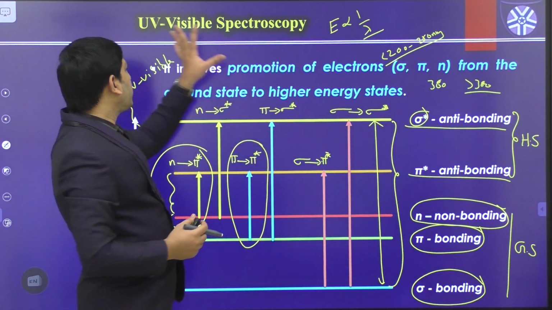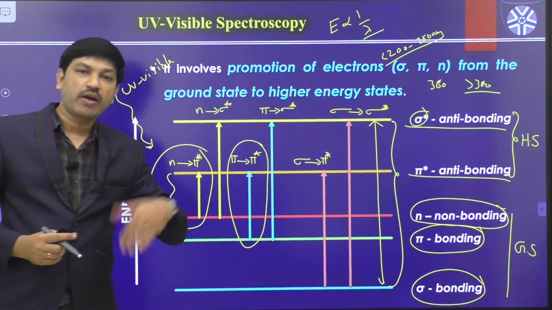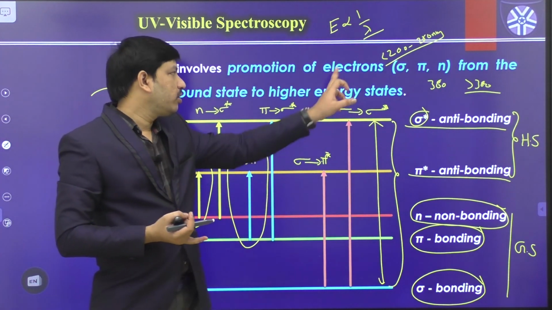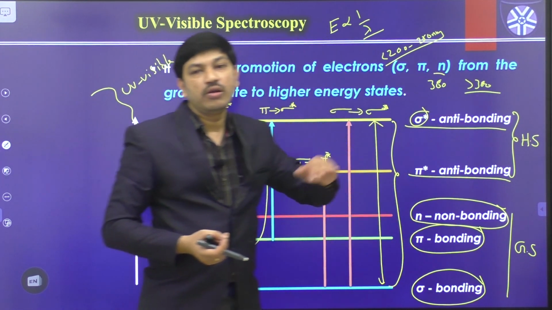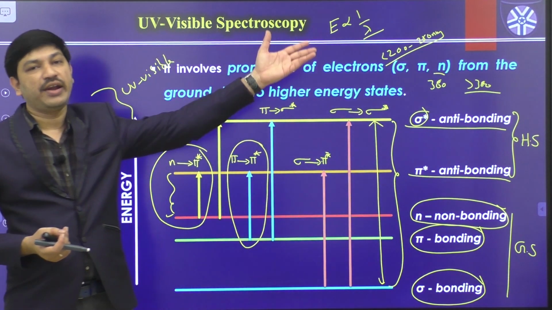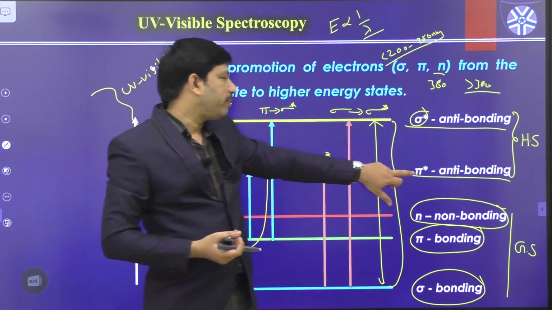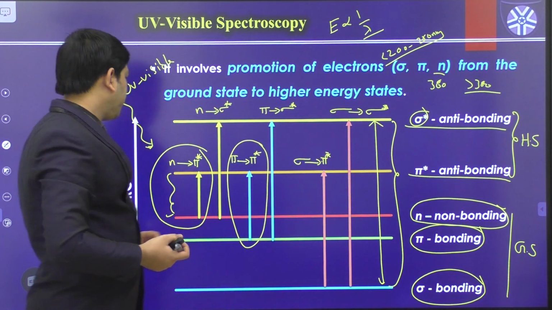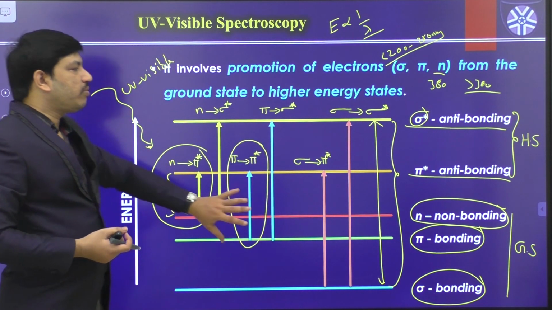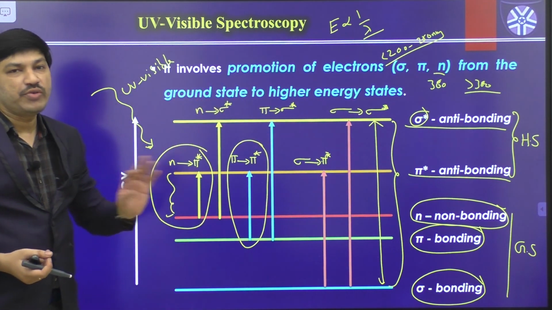So in the case of UV spectroscopy, basically there is a promotion of electrons from either the sigma level, pi level, or non-bonding level from the ground state to the higher energy state. What are the higher energy states? Anti-bonding levels, either pi star anti-bonding or sigma star anti-bonding. So this is something about the possible electronic transitions in the case of UV-visible spectroscopy.